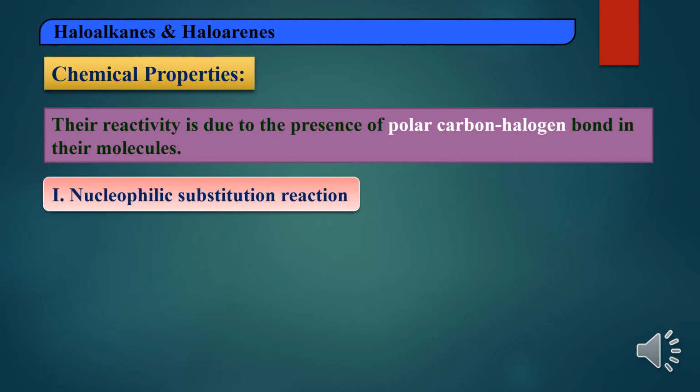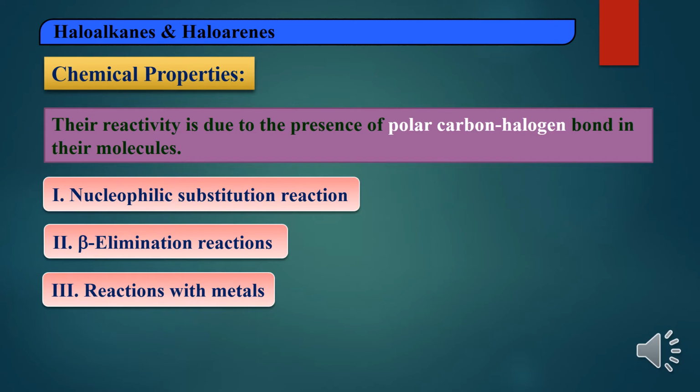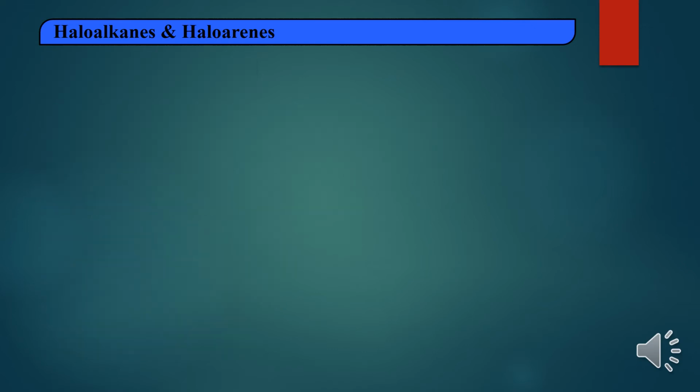Which are those? First one, nucleophilic substitution reactions. Second one, beta elimination reactions. Third one, reactions with metals. And fourth one, reduction reactions. So haloalkanes or alkyl halides undergo four types of reactions: nucleophilic substitution reactions, beta elimination reactions, reactions with metals, and reduction reactions.